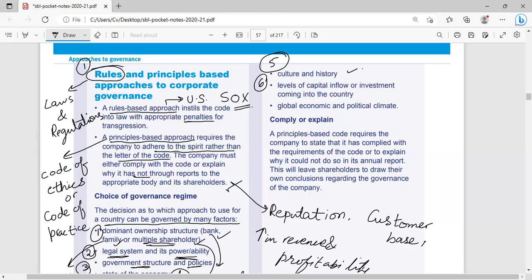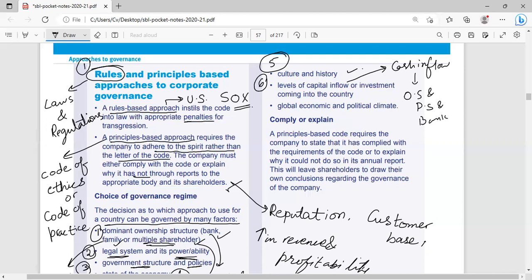Level of capital inflows. Level of capital inflows: how much cash inflow has entered businesses, either in the form of ordinary shares, preference shares, or bank loans.